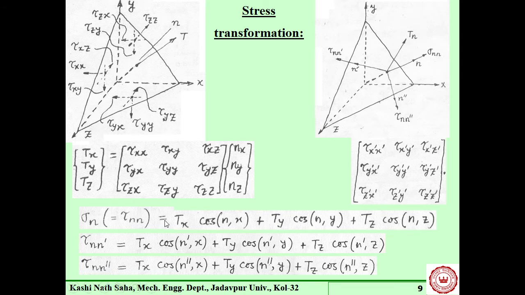In this equation, what is used is this component Tx, Ty, Tz, which we know from Cauchy's equation. What is Tx, Ty, Tz is known. Okay. So if we substitute them, we'll get some expression of this sigma n, tau n prime, n double prime. The same thing we can do for direction n prime. Here also we'll take outer normal along that, we'll construct a plane perpendicular to that.